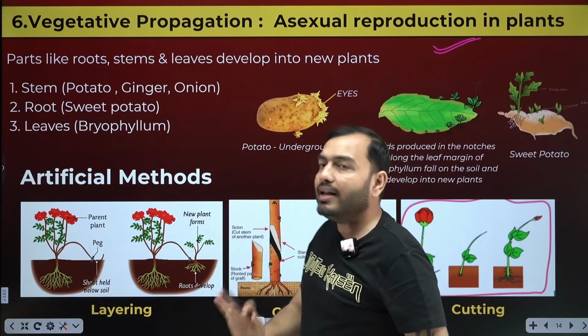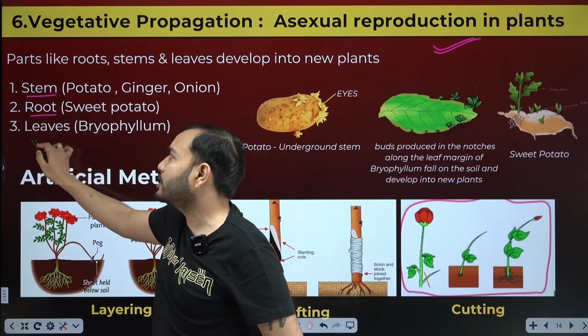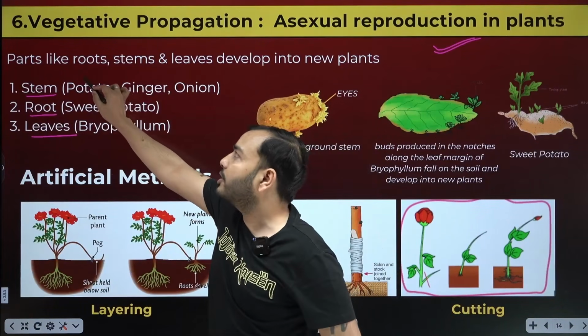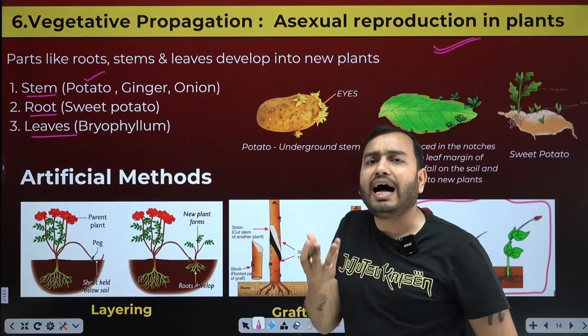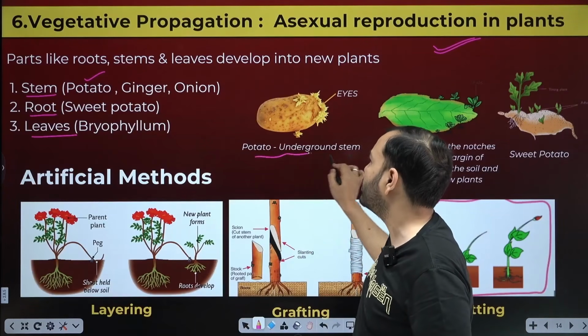Let's quickly understand. Suppose there is a plant which reproduces from its stem, root, or leaf, that is called vegetative propagation. An example of stem is potato. What is potato, beta? Potato is not a fruit, not a flower. Potato is an underground stem.